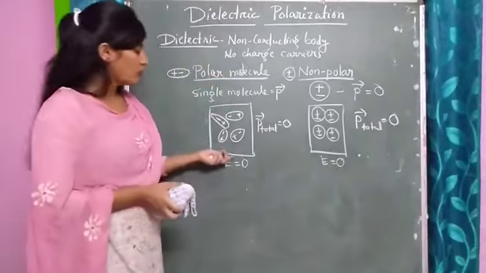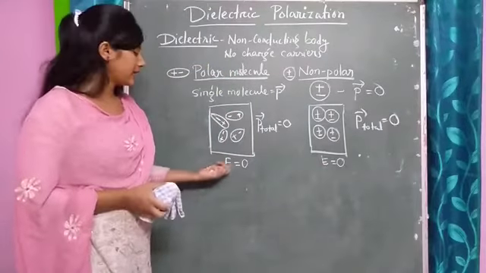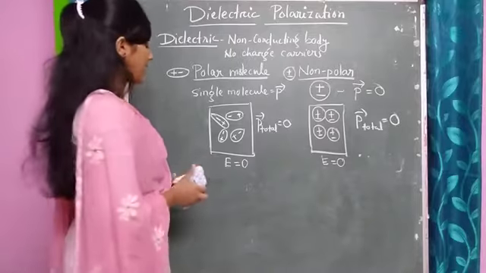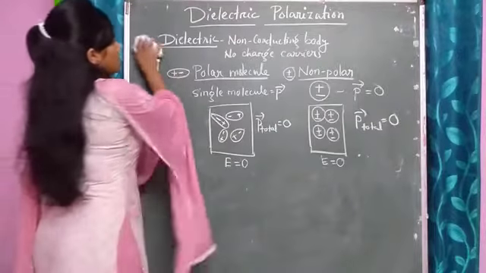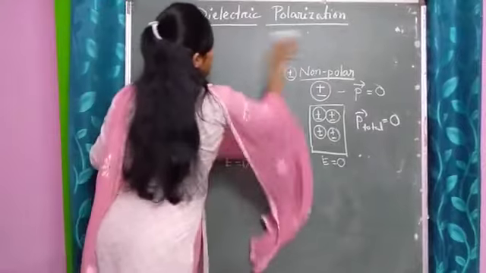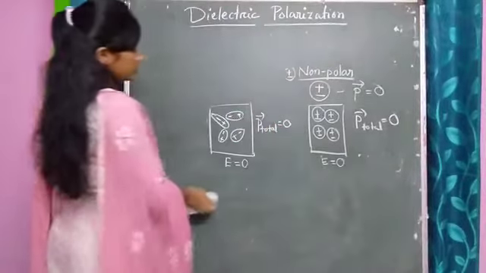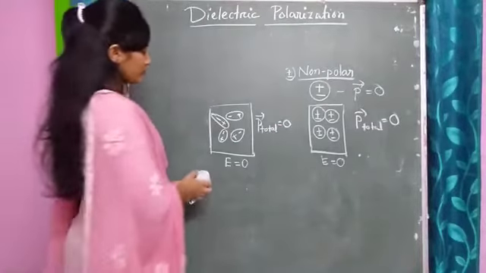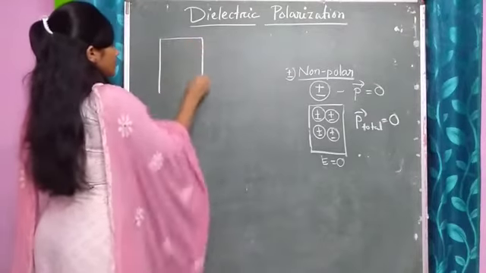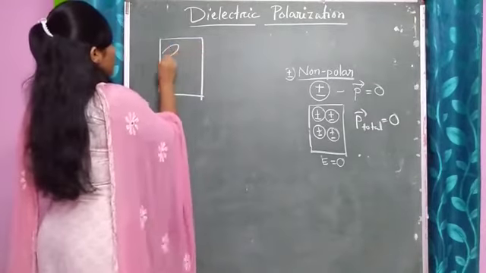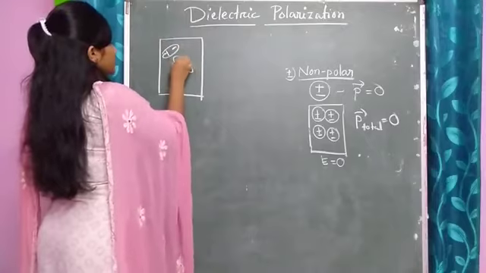Now let us see what will happen if an external electric field is applied here. So let us draw another diagram. This is the case of E equals 0 and the net dipole moment is 0. Plus minus, plus minus.